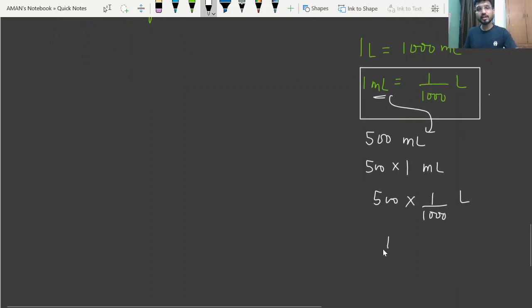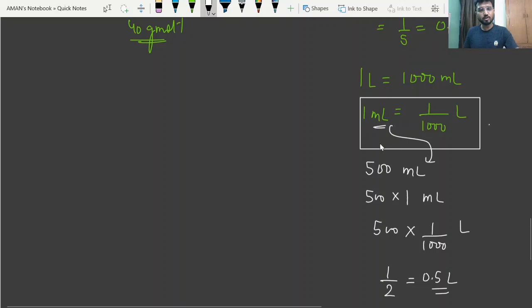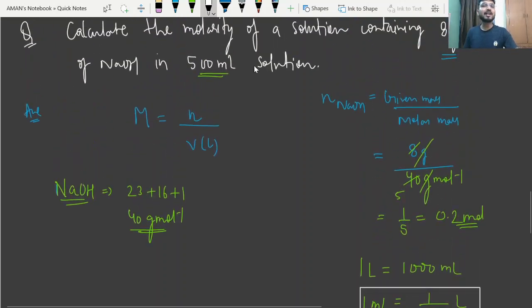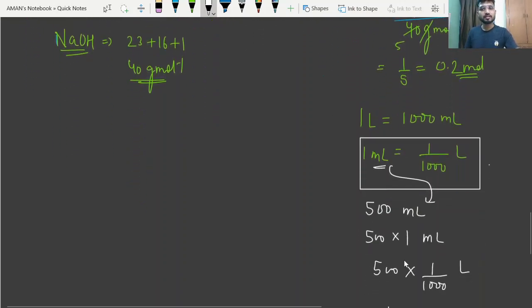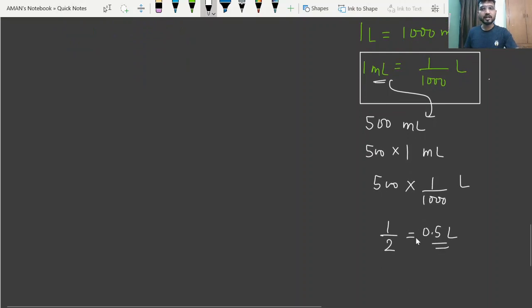So this will become again 1 by 2, that is 0.5 liter, right? So I can also directly write 500 ml means 0.5 liter, right? So this is the volume, okay?